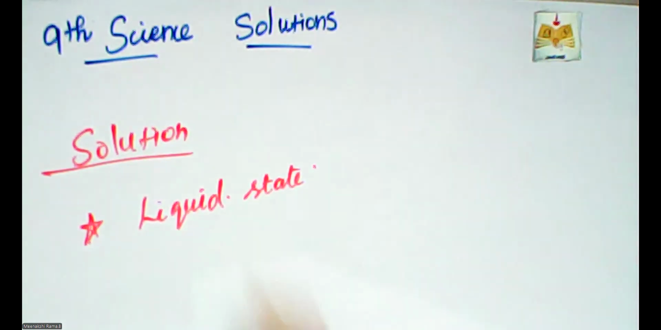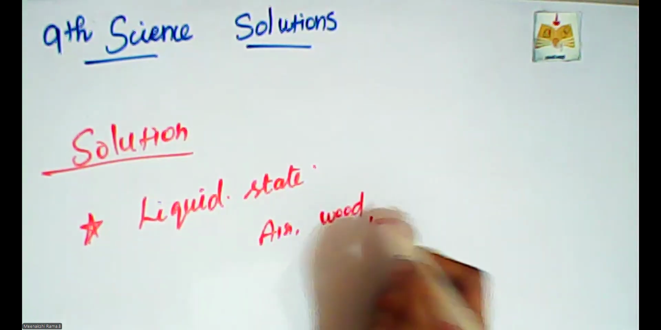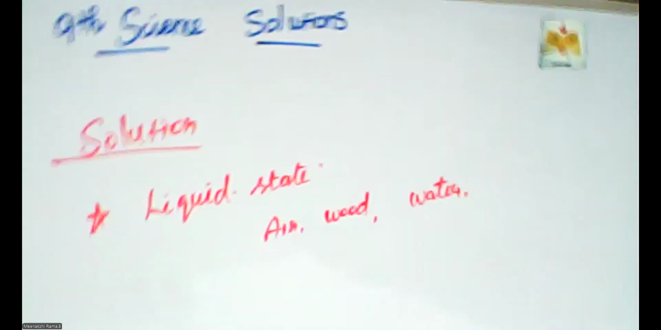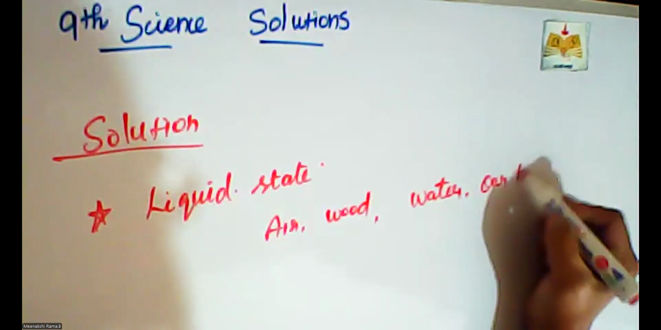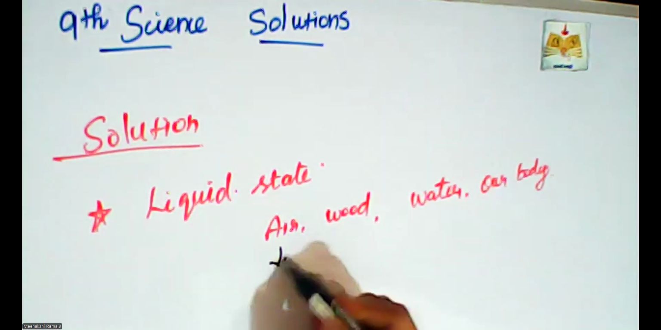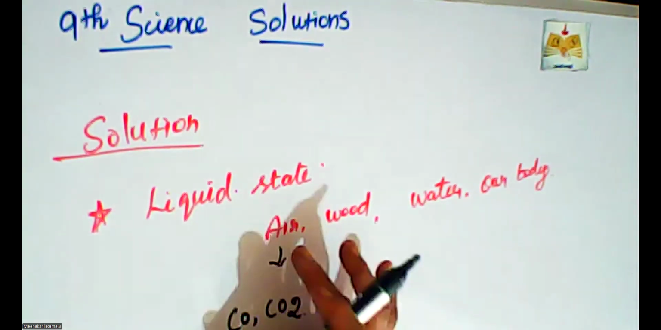materials. Like what are they? Air, and then wooden material, water, and one more example, our body. So these are all the materials we are using in our day-to-day life. So what do they contain? Air contains different kinds of gases like carbon monoxide, carbon dioxide, etc. These kinds of gases are mixed in air.